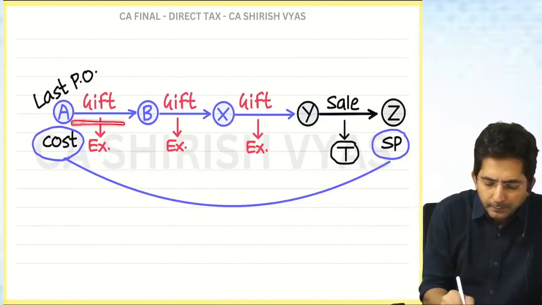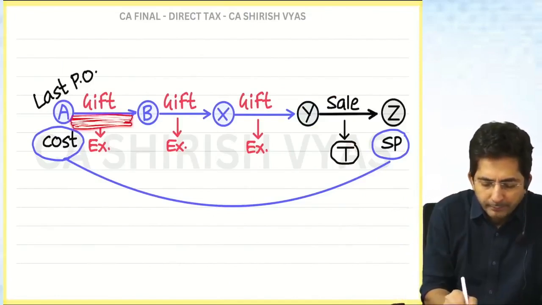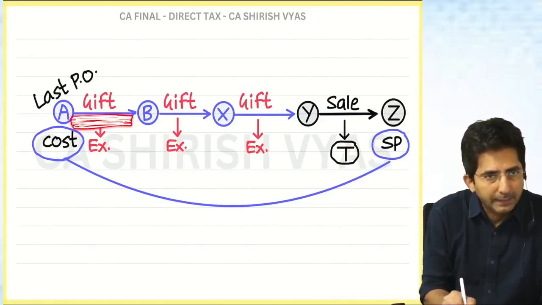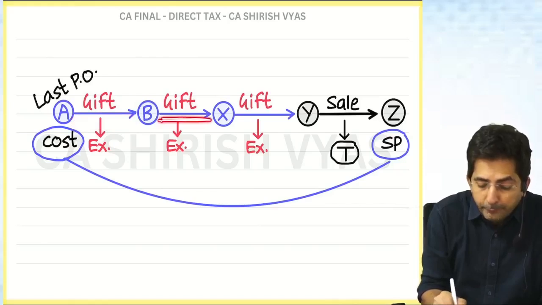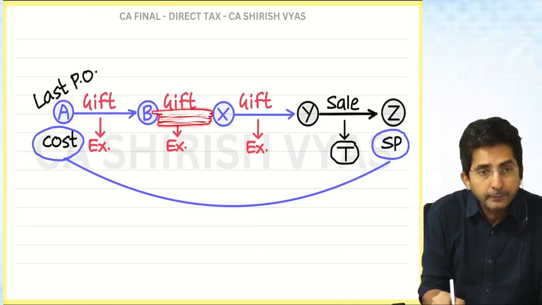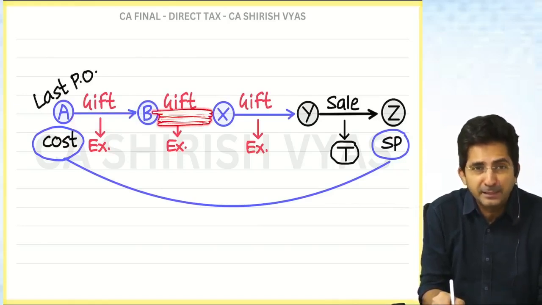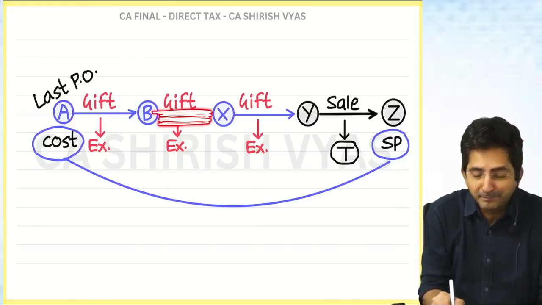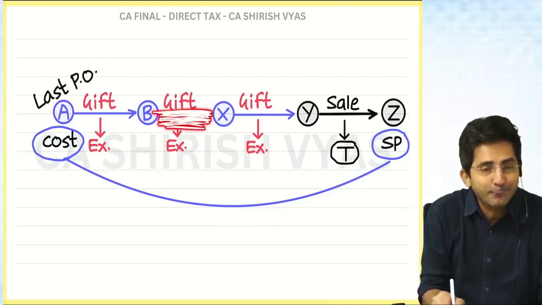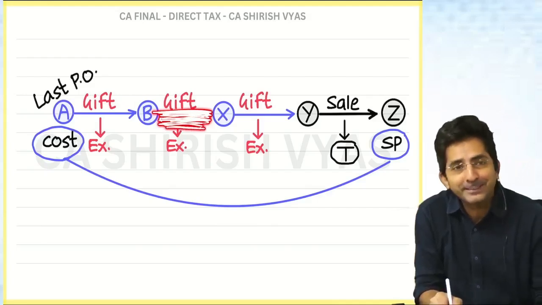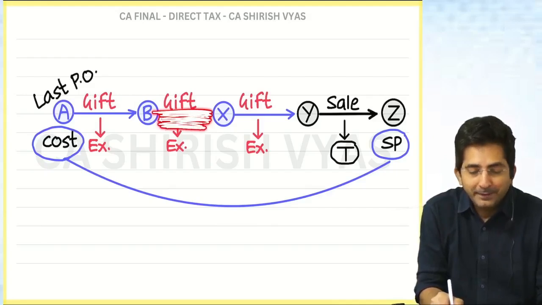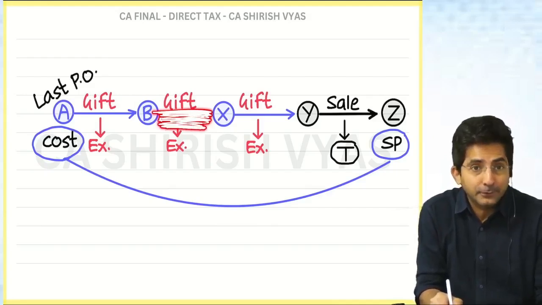See. A gifted to B, it was exempt under EFOS and CG both. But you know, when B gifted to X, both are not related. They are friends, just friends. Boyfriend, girlfriend, okay? Just friends. So tell me, now they are not relatives. They are not married yet.